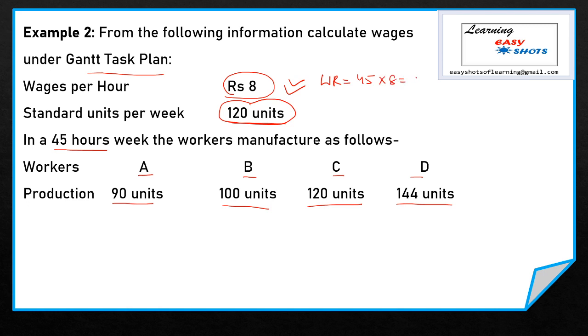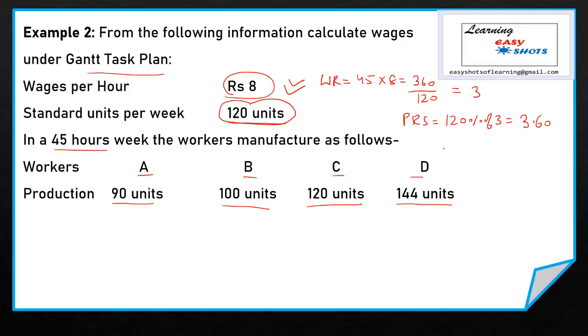So the wages of worker on the basis of time per week is 360, and worker has to manufacture 120 units in a week. So standard output is 120. So wage rate per unit here is 3 rupees, and when piece rate system is followed, then worker is rewarded with 120% of 3 rupees, that is 3.60 per unit.